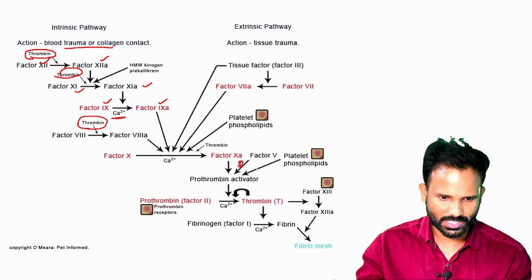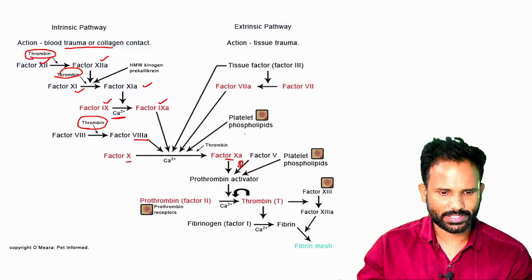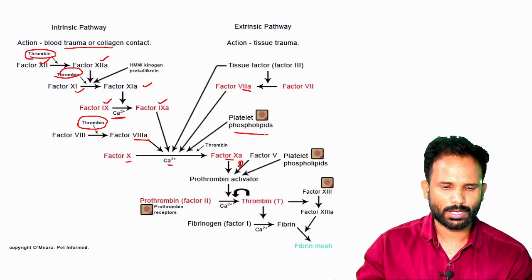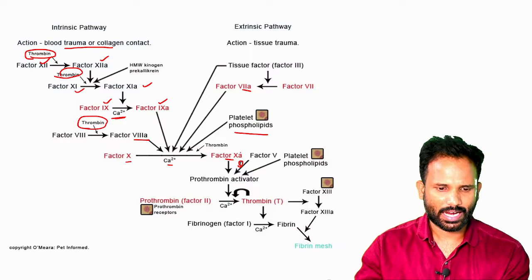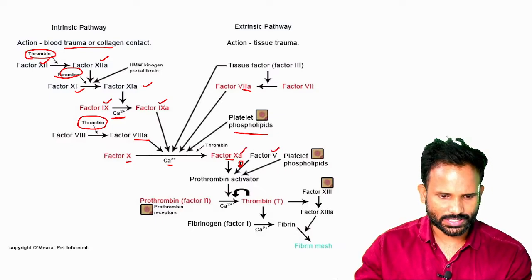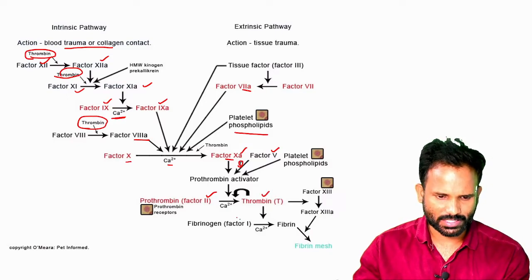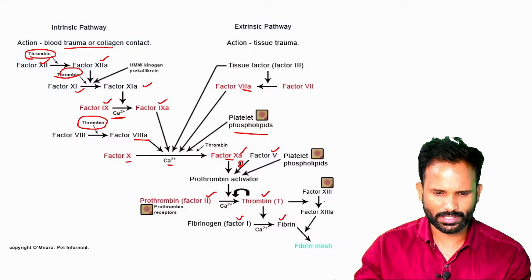T is for thrombin. Now the 8A will activate 10 to 10A, and the 7A will activate 10 to 10A in the presence of platelet phospholipids. And now factor 10A and factor 5 will together convert the 2 to 2A, that is thrombin. Thrombin will convert fibrinogen to fibrin, and this factor 13 will stabilize